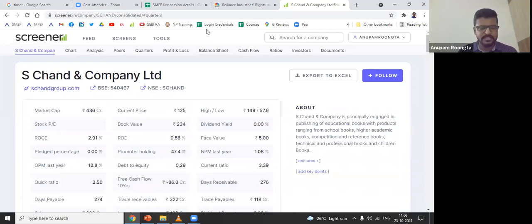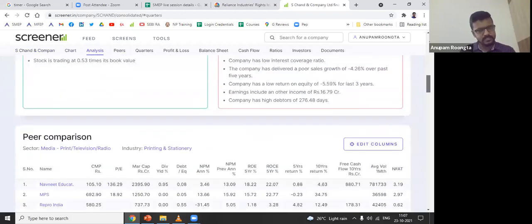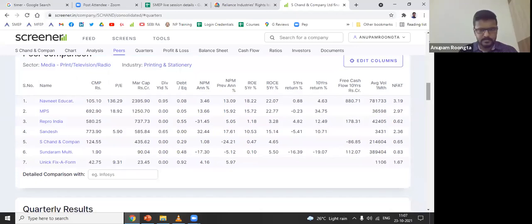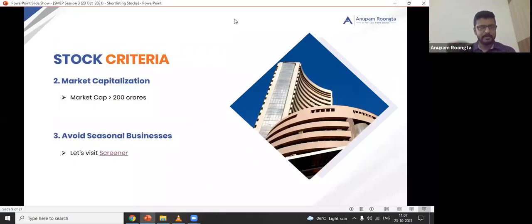Net profit margin for a seasonal business is high? Not true. Look at this. Net profit margin is 1.08%. This is one of the most pathetic margins, I would say. So that's not true. I'm saying there can be a business which is seasonal and has a good net profit margin, but there is no such standard or data in the previous data which proves that. Last year they in fact had a loss. This year it is 1.08%. Even if you look at the previous years, it is not great. So we are just looking at all the parameters one by one.